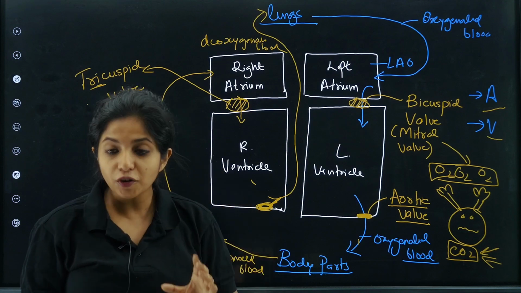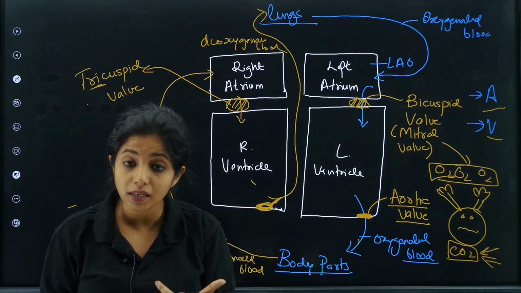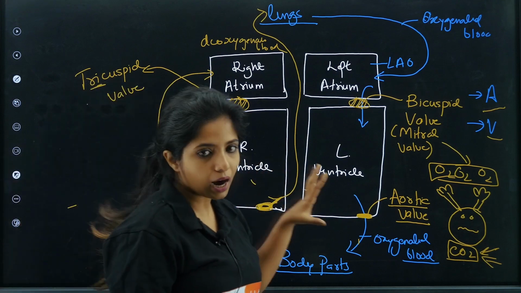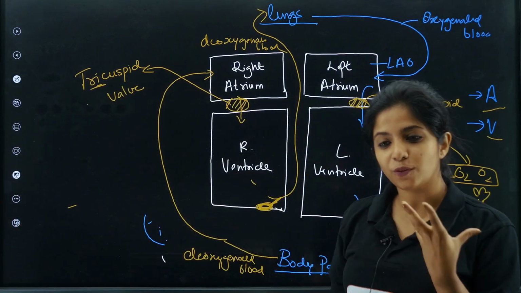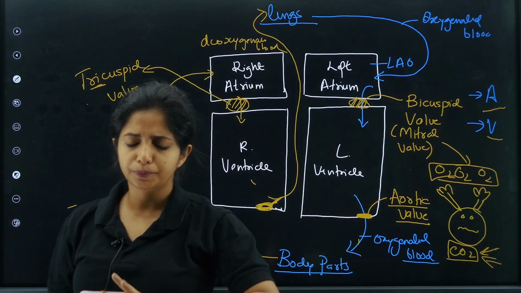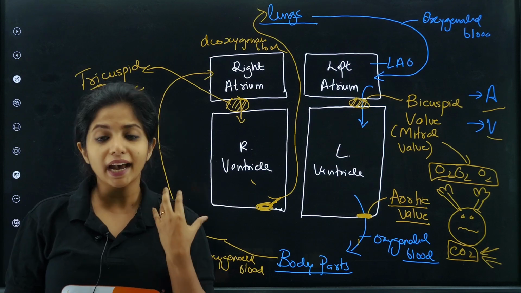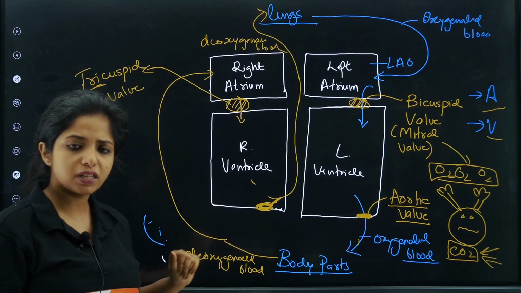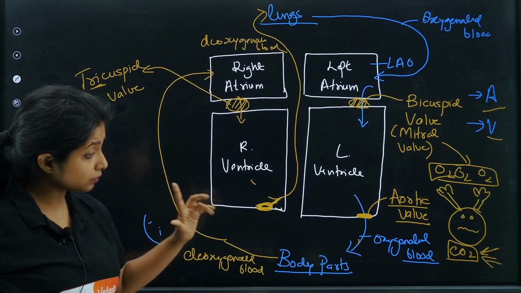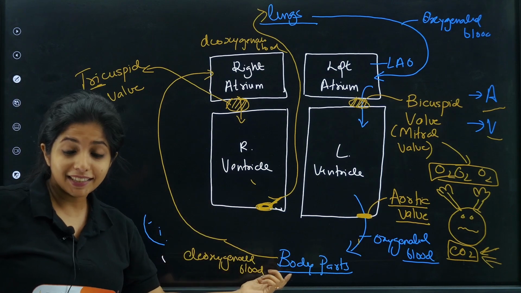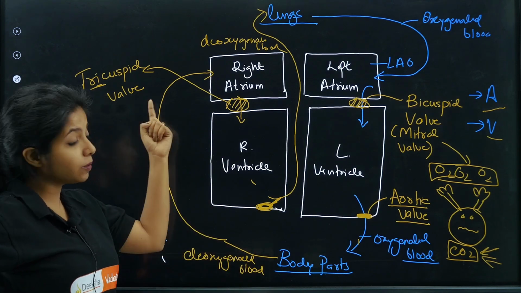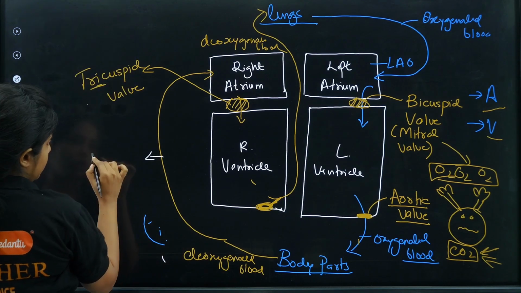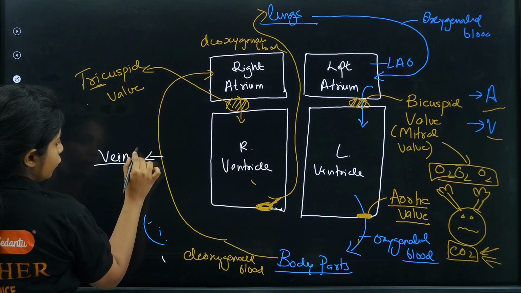Okay. Now you saw there are two valves here and here. Now you have to remember the name of the blood vessels which carry things. Okay, we learned about everything, the heart and all, but we have to learn about the blood vessels also. For that, it's an easy trick. Usually, the veins carry deoxygenated blood. So you might be thinking, from the body parts, this one which carries the deoxygenated blood has to be a vein. Yes, so let's write it. It has to be a vein. Yes, it is a vein.